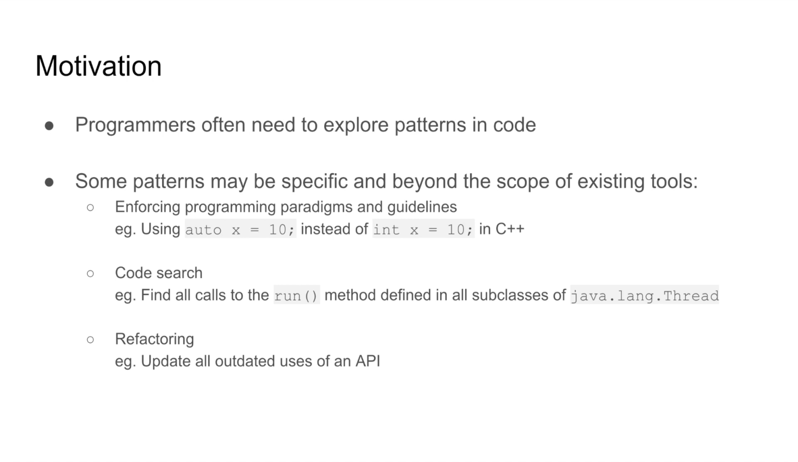As an example, a programmer might want to find places in her Java code where threads are spawned by indirect calls to the run method, or we might want to make sure that the auto keyword in C++ was being used consistently to prevent unnecessary type declarations. And we could leverage our ability to find such patterns to help us do things like refactoring outdated uses of an API or to enforce programming paradigms or best practices.